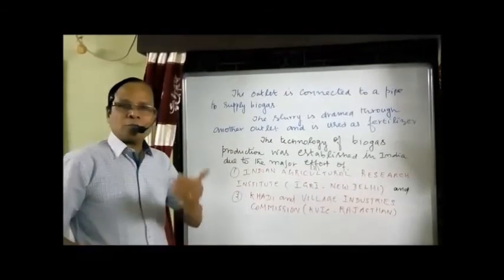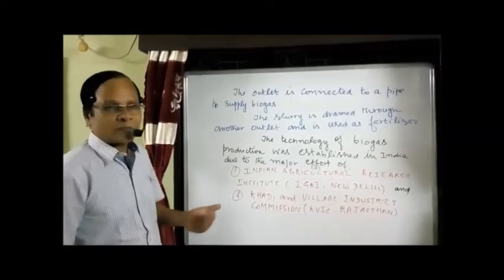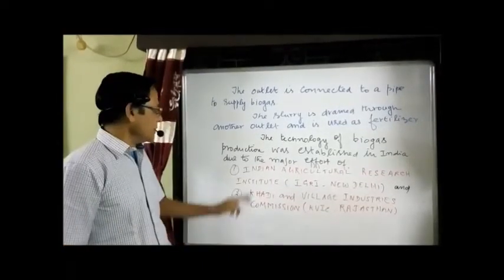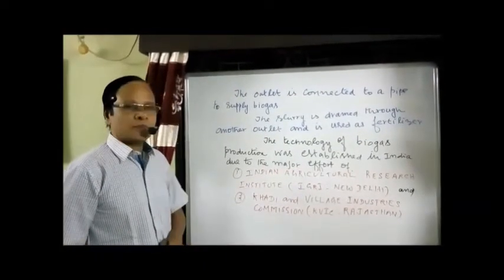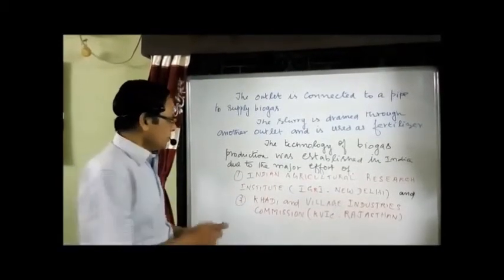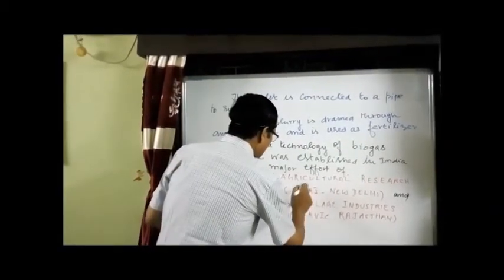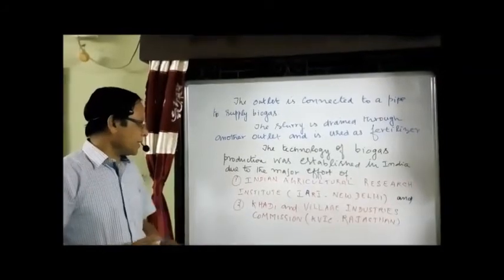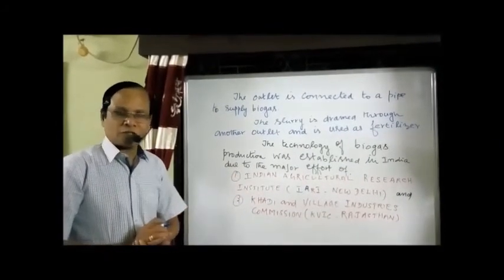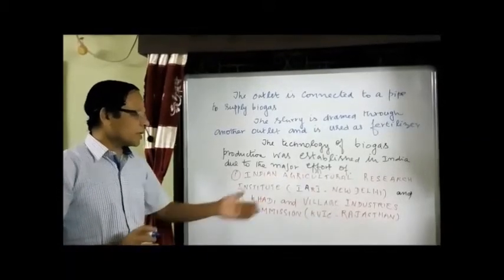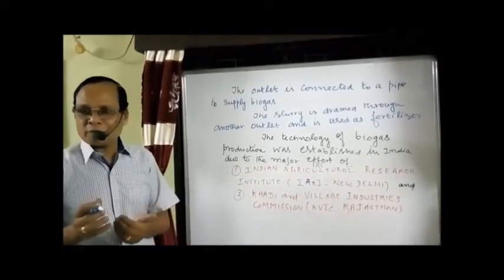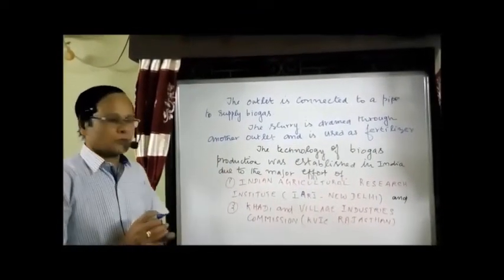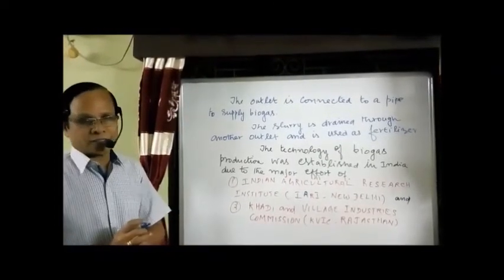Then the technology of biogas production was established in India due to the effort of two big institutes. One, the Indian Agricultural Research Institute, IARI, that is in New Delhi. And the Khadi and Village Industries Commission, that is KVIC, located in Rajasthan. So we have biogas production in India because of the effort made by these two institutes, IARI and KVIC.